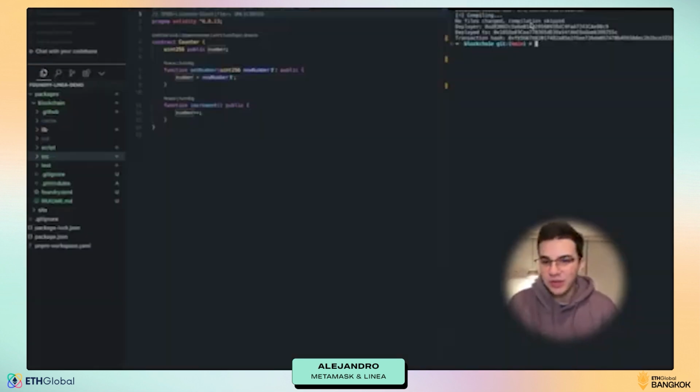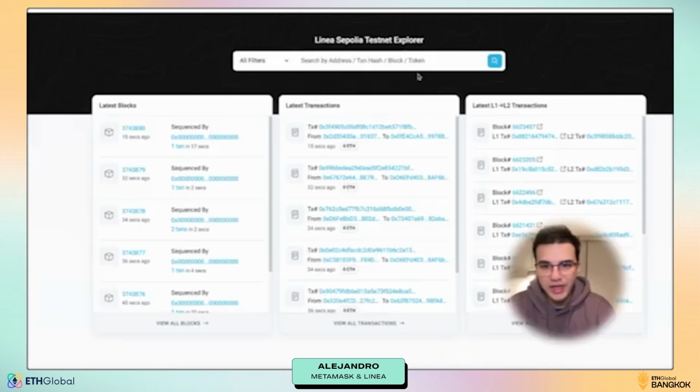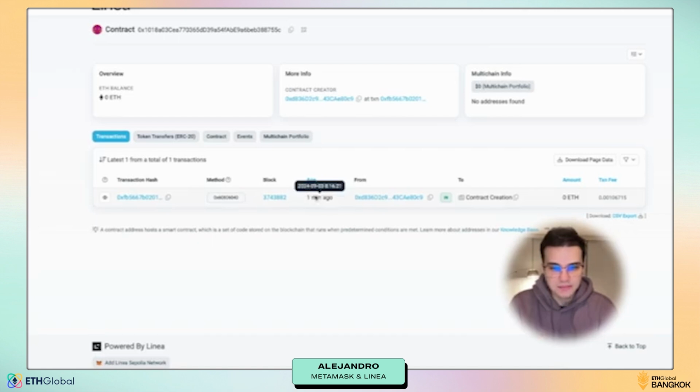As you see, we have deployed our contract. My private key and all that, it's safe. I'm going to hide this from you guys. But yeah, this is what is important for us. So yeah, the deployer, this is my wallet address, and this is the contract that we just deployed. Let's just give it a look on Etherscan. And let's see. Yeah, we just deployed it 1 minute ago.